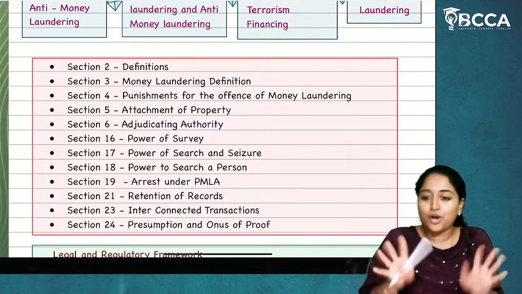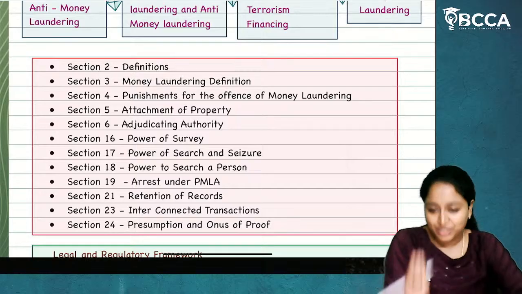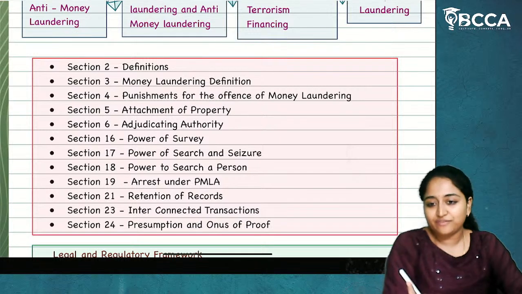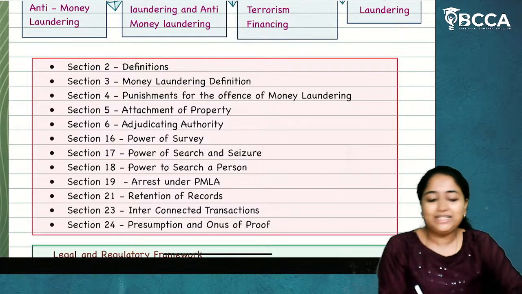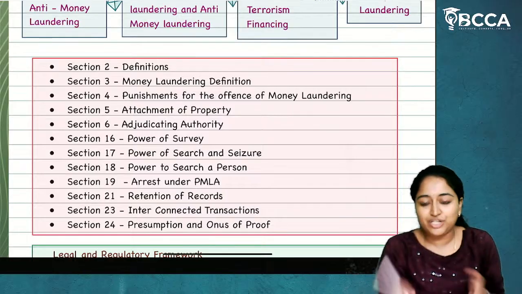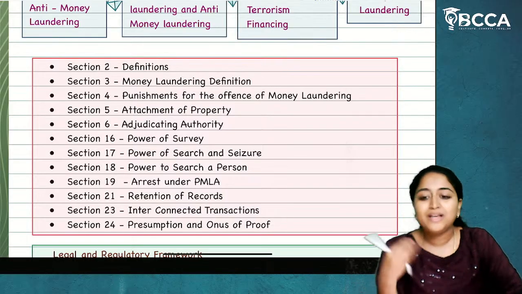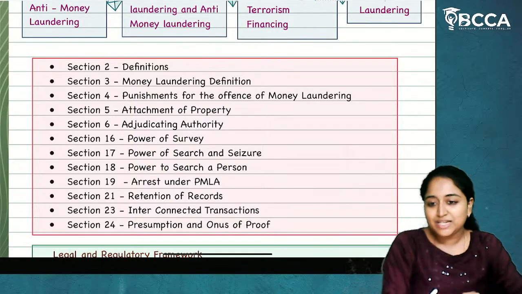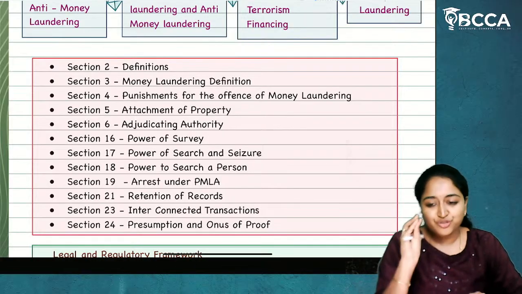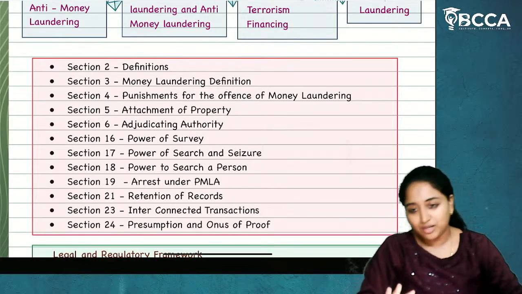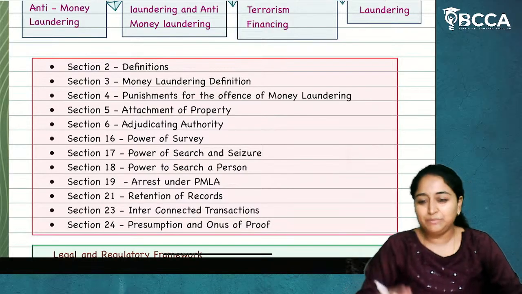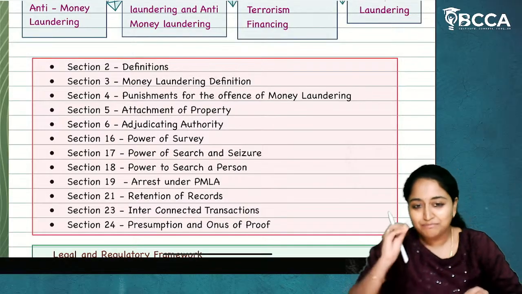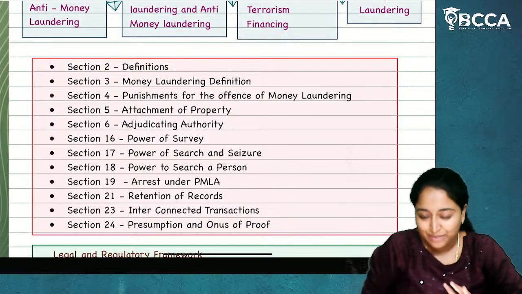Here, in the entire cost and management audit, we have very minimal sections. If we combine everything, minimum to minimum, there are less than 20 sections. If you write only as applicable section or relevant section from this particular Act or provision, that will not fetch you marks. So I request you to remember the sections, because there are very few. Don't compromise on remembering the section numbers. If you just sit for 10 minutes and revise again and again, it will stay in your mind's eye. Please remember the section numbers and write them in the examination.